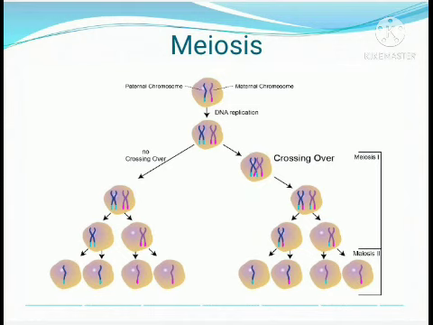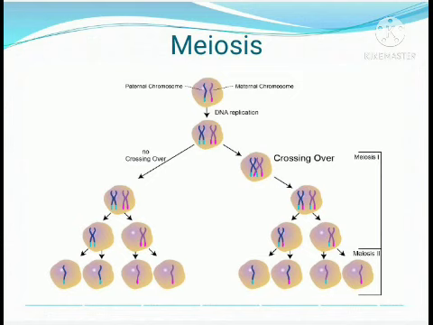Each homologous pair of chromosomes separates as they are pulled to the opposite poles of the cell by the microtubules attached to the centromere of each chromosome. The paired chromatids held by the centromere remain together.